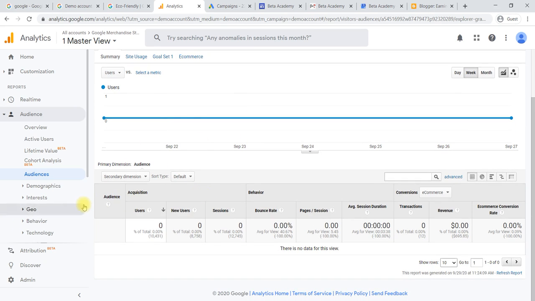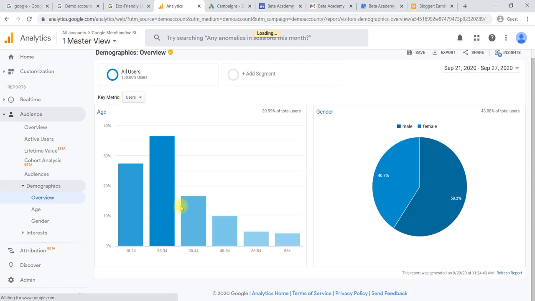audience here. Then it comes to demographics. Demographics is nothing but age wise and gender wise, in the sense which particular age segment has the majority of the users. For example, here user wise we can see 18 to 35 has the majority of the users compared to the other age groups. This particular age group we can target in Google Ads. Again, male and female, which segment has the majority of the users.